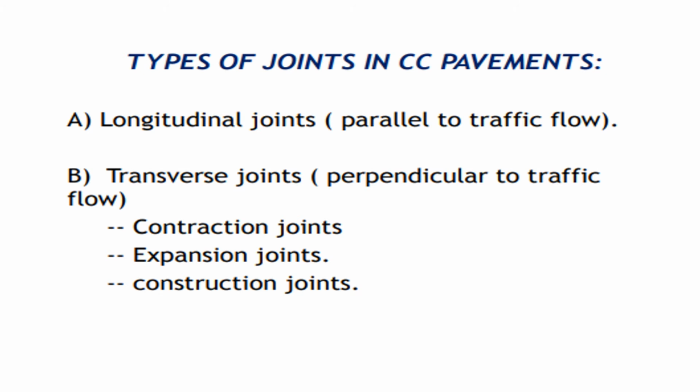Types of joints in CC pavement. The longitudinal joints are provided parallel to the traffic flow and the transverse joints are provided perpendicular to the traffic flow. And the transverse joints are further subdivided as expansion joint, contraction joint and construction joint. The layout of different types of joints in CC pavements is shown in the next figure.